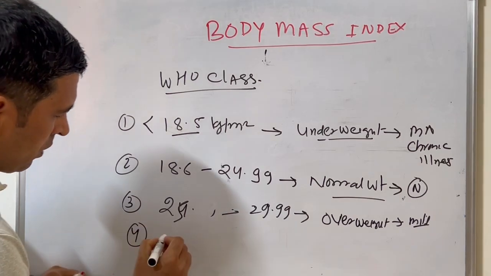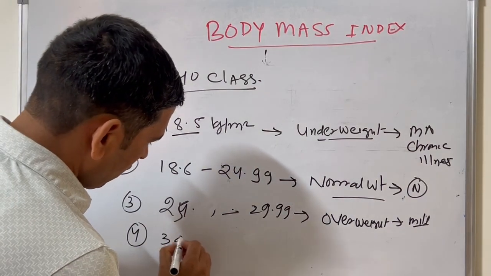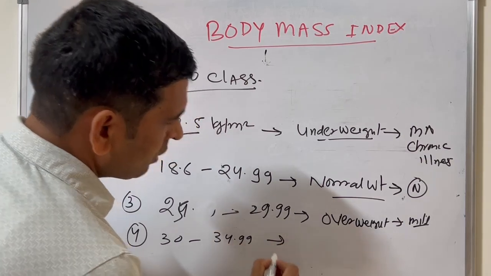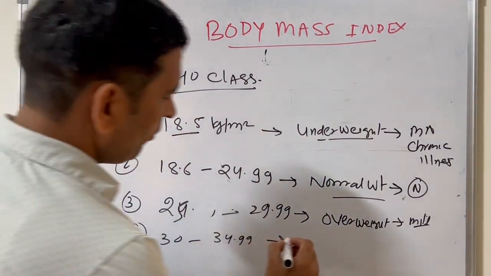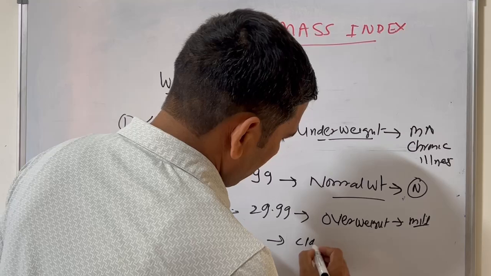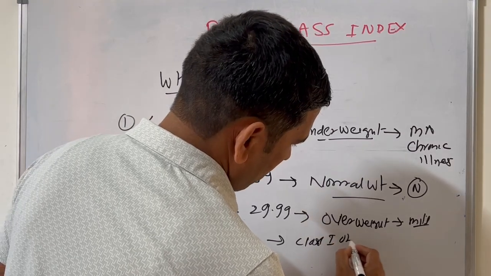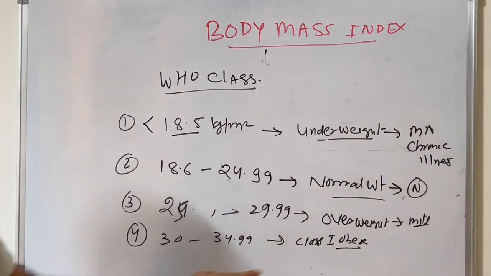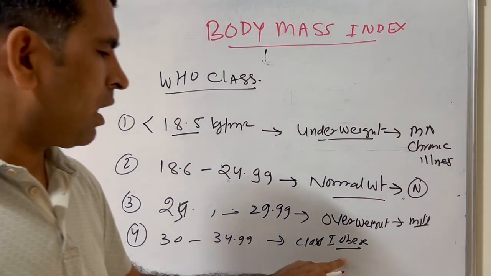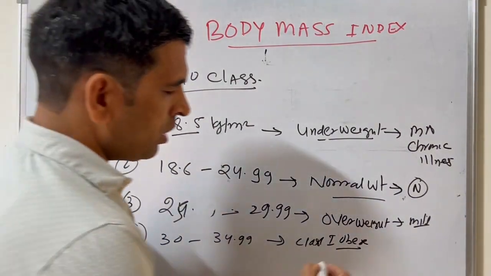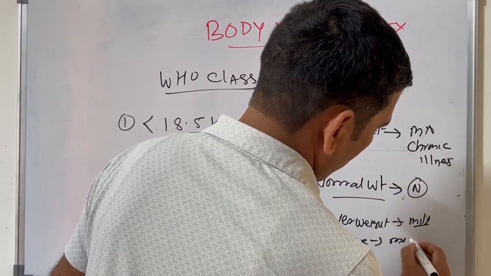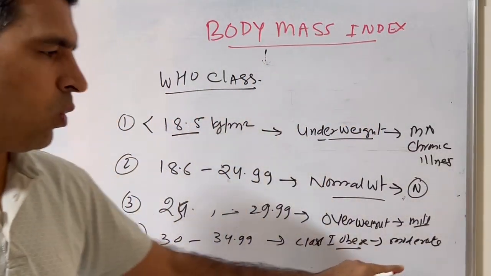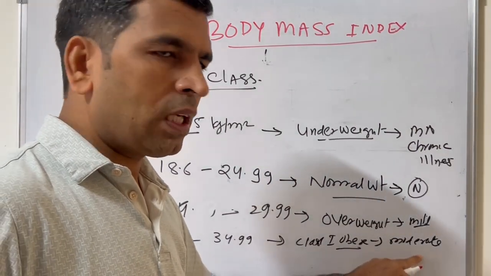Fourth category is 30 to 34.99. This category comes under class 1 obese. These are the cases of moderate risk of these four illnesses like OSA, CVA, diabetes type 2 and hypertension.